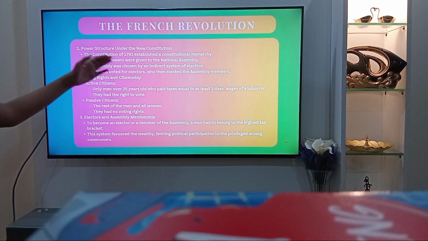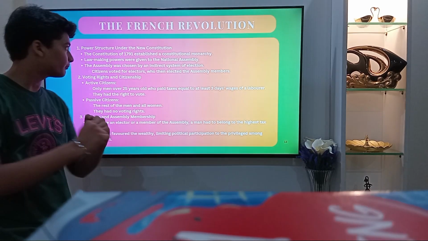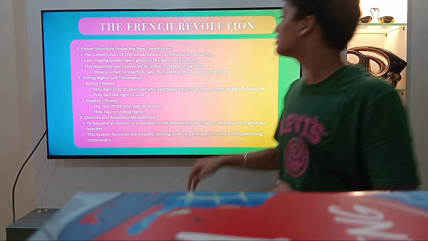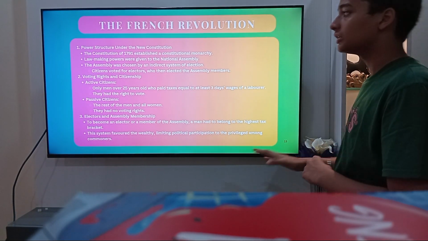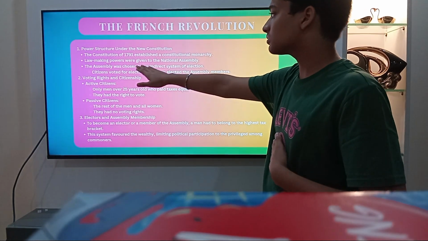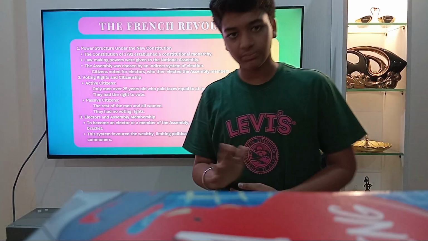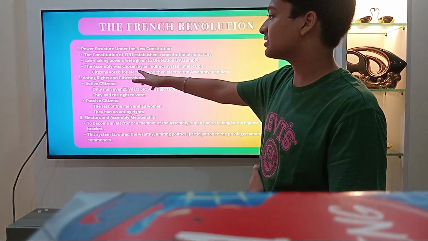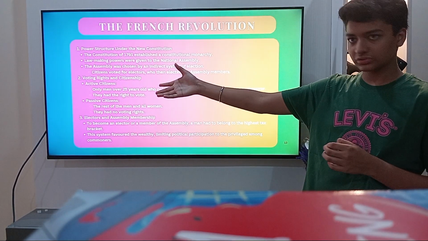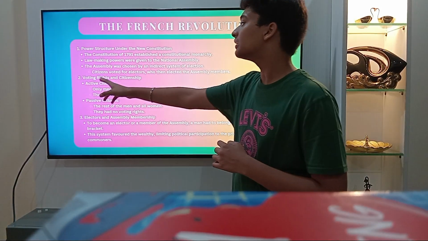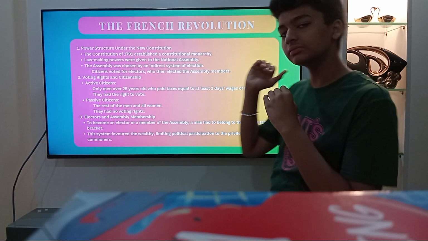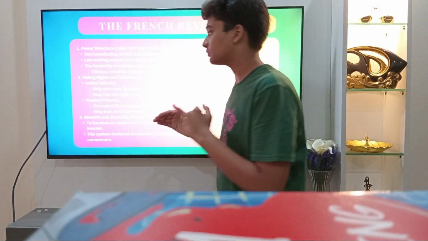Power structure under the new constitution. The Constitution of 1791 established a constitutional monarchy, making lawmaking powers given to the National Assembly completely. The assembly was chosen by an indirect system of election, as we have just studied in the previous slide. The citizens voted for electors who then voted the assembly members.